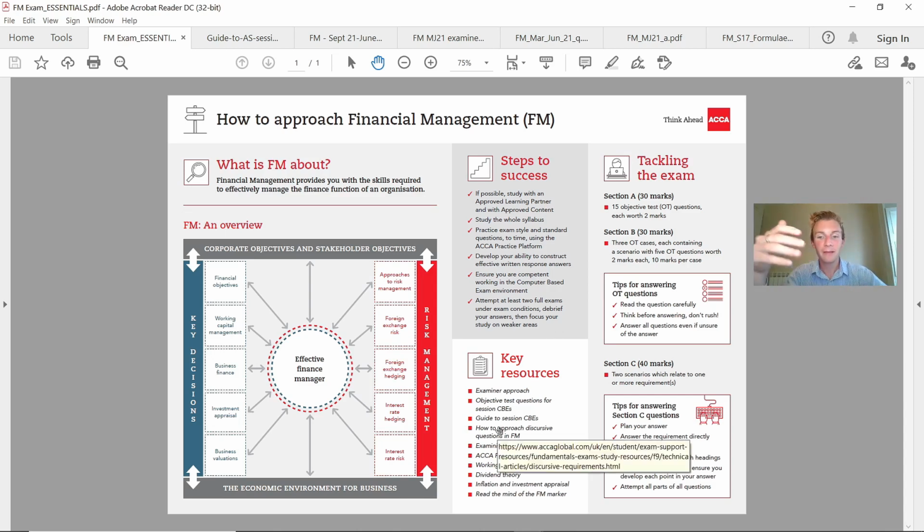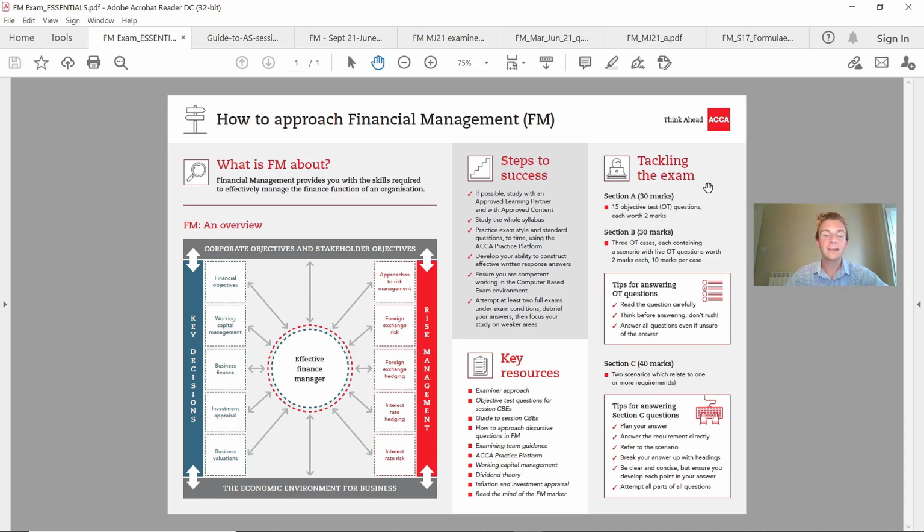You can also have a look at the actual key resources at the bottom. If I just take my mouse over it, you've got all the hyperlinks down there. Maybe put in a call to action in your notes to say, well, I want to have a look through some of those. In the rest of the video, we're going to be going through some of the PDFs, as you can see at the top, that I'd be downloading and making sure I have accessible to me to help me out.